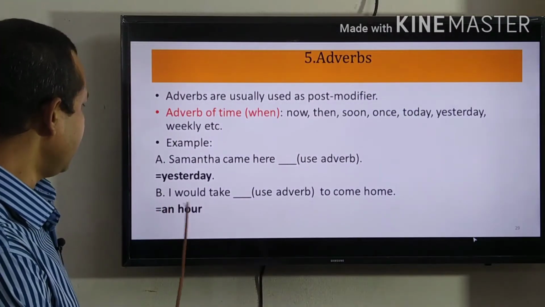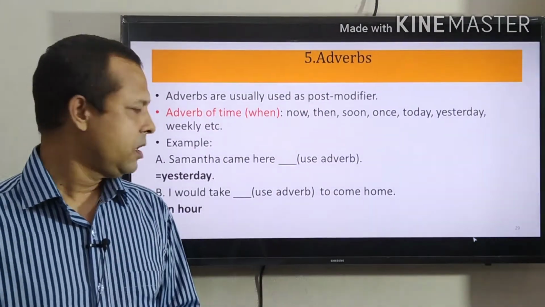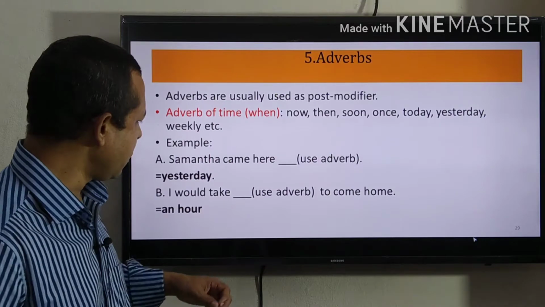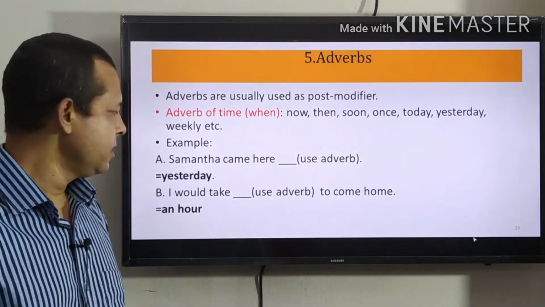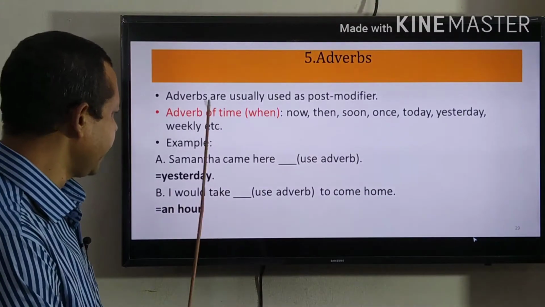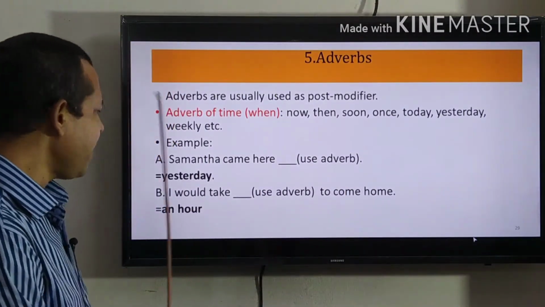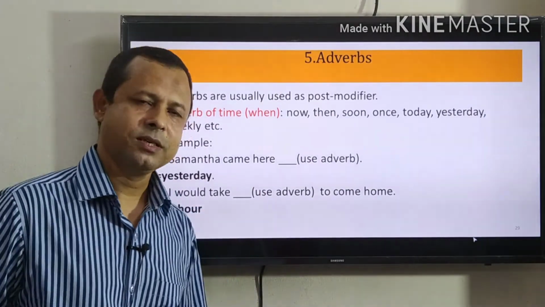B number, it would take to come here. How can I complete the sentence? What can I use in the gap? I can use in the gap an hour. Then the answer will be: it would take an hour to come here. So an hour is giving us an idea about the time and it is an adverb.